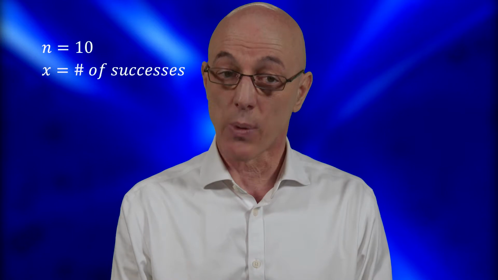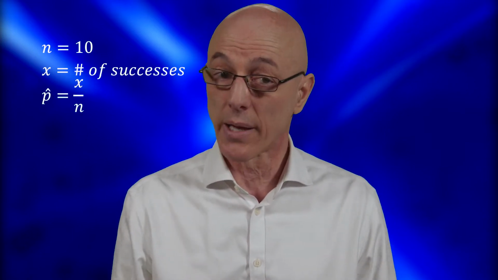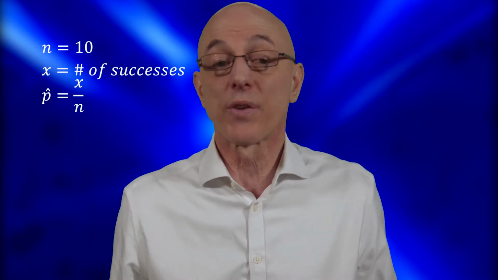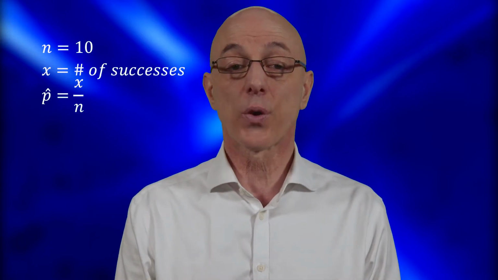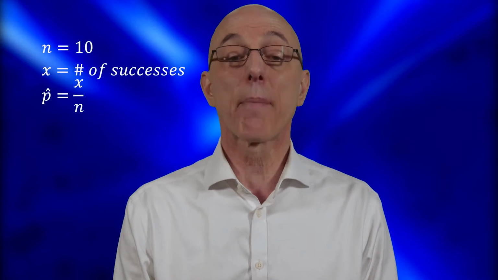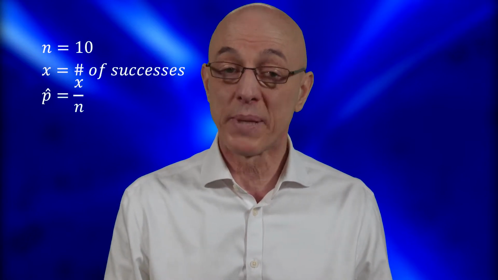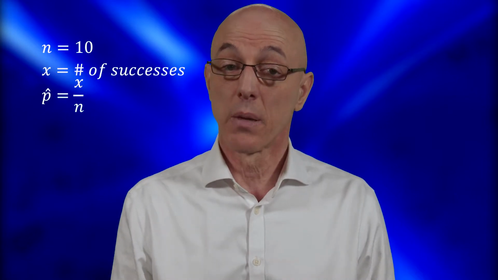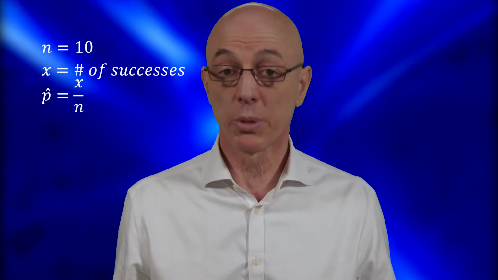If you use the variable x to count the number of successes in our 10 trials, we can define the empirical probability as x over n equal to 0.3. Because this empirical probability is in fact a proportion of successes out of a sample size 10, we shall henceforth talk about x over n as a sample proportion and use the symbol p hat for it. Note that many texts use the symbol p bar instead, but it represents the same concept. So please don't get confused by it. P hat or p bar, potato, potato.